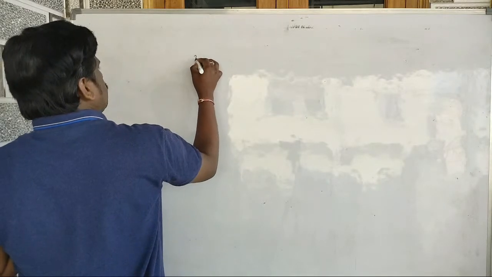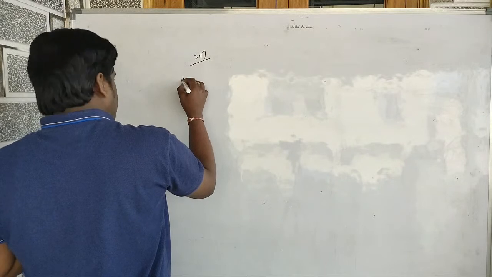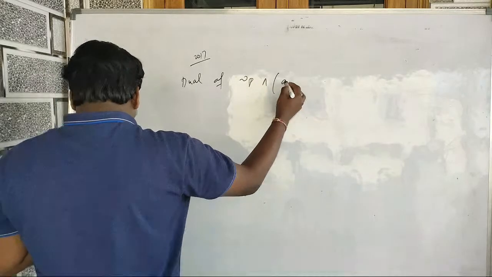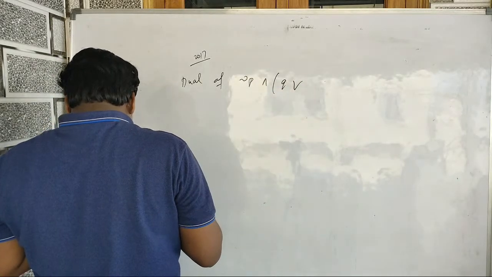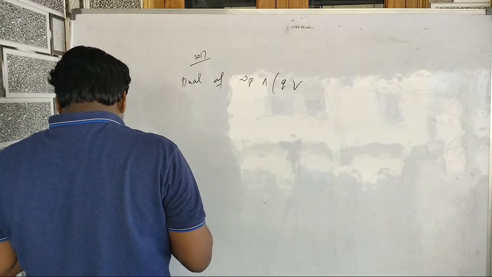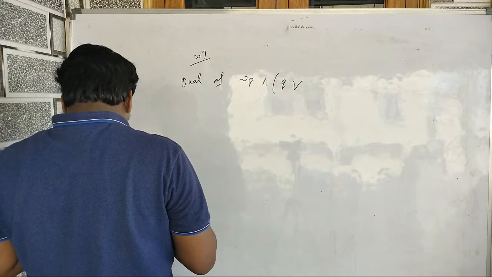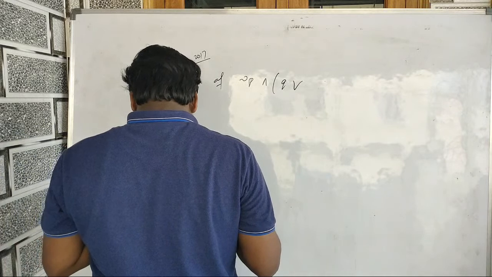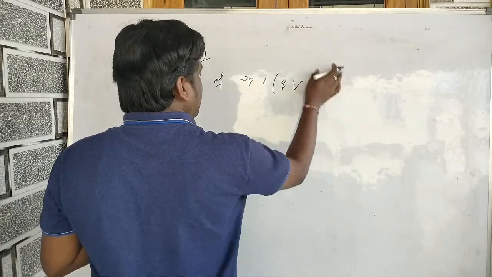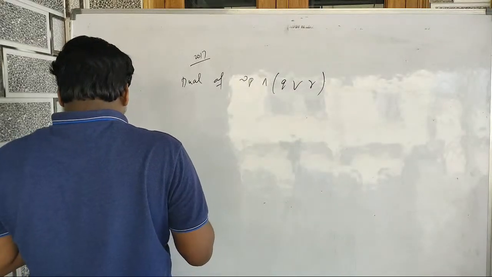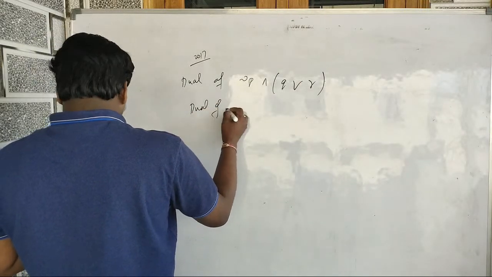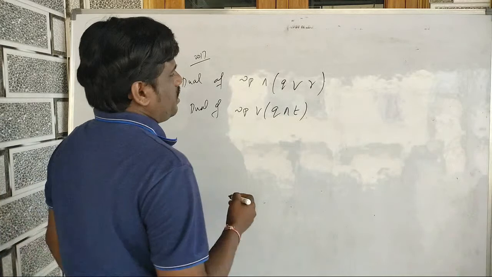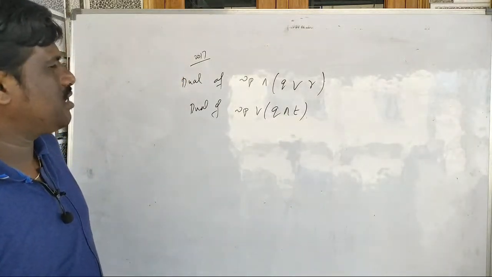चलो ये क्वेश्चन है 2017 का। What is the dual of negation P and Q or? ठीक है, negation P and Q और है क्या, ये और ही है। What is the negation of this as dual statement? और दूसरा बोला है dual of negation P and Q and T बोल रहा है। चलो ये आपको क्या है ना, dual statement बताना है। Dual statement of